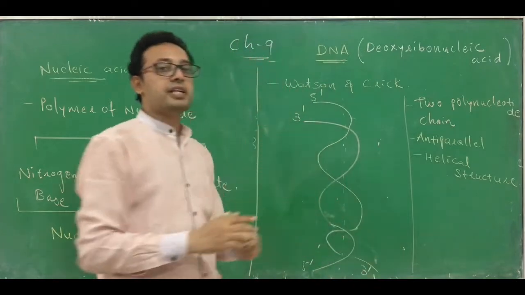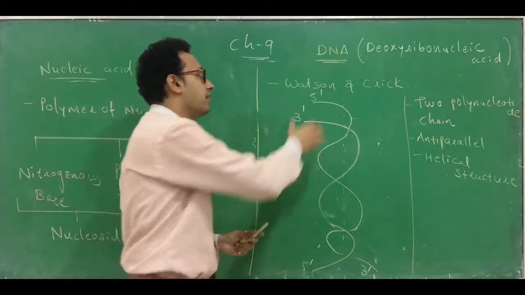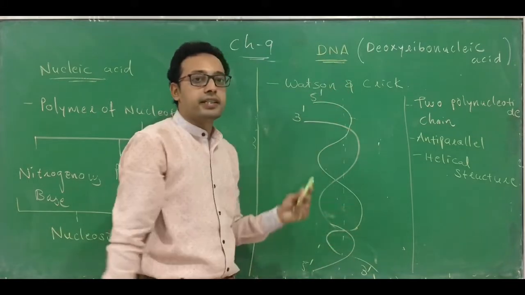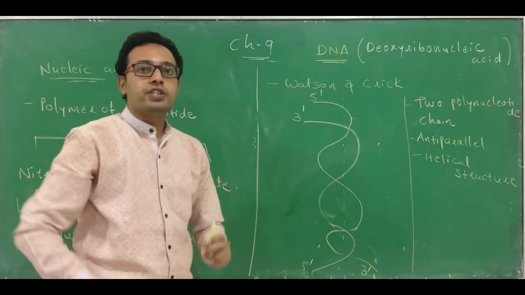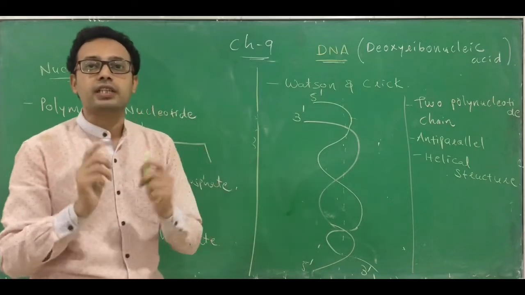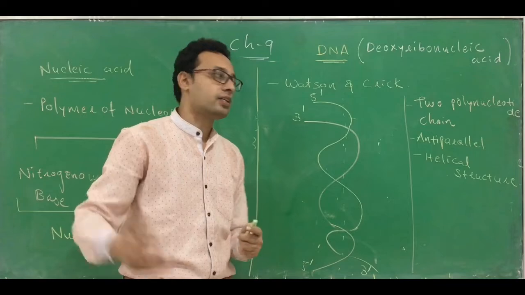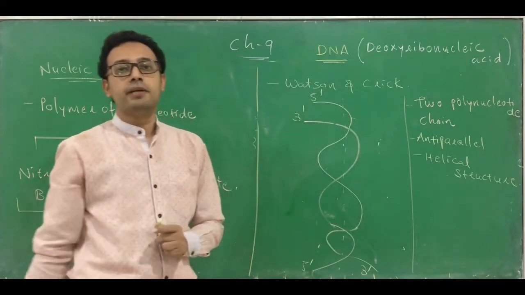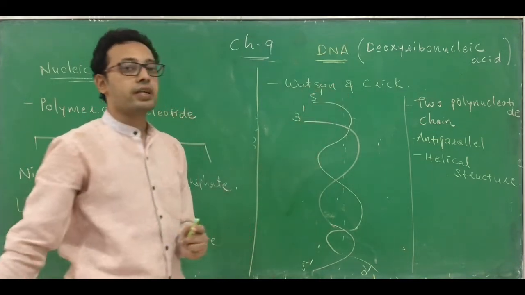In simple language you can say that DNA, that is deoxyribonucleic acid, is a polynucleotide chain. How many? Two, which are arranged anti-parallel to each other and twisted around each other on a single axis. Or in other terms you can say that it is a double helical structure. Double helical, two helix. And this structure was proposed by Watson and Crick.